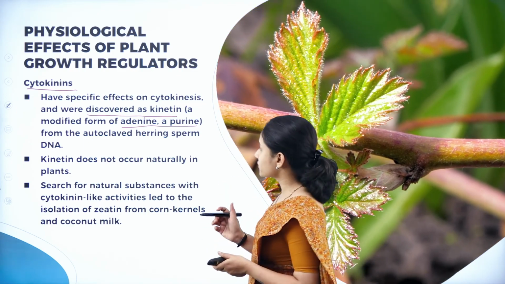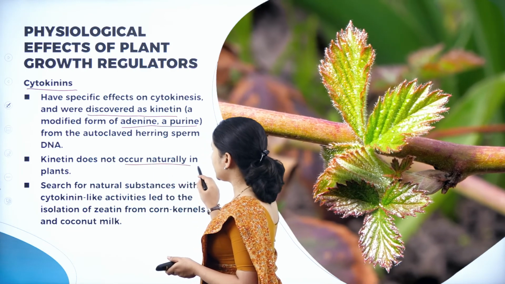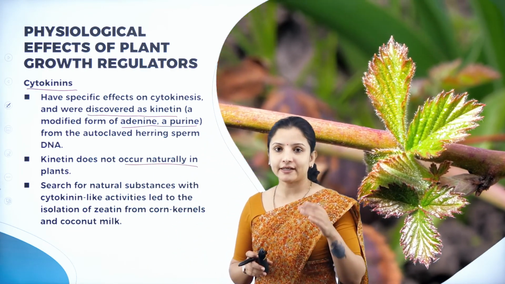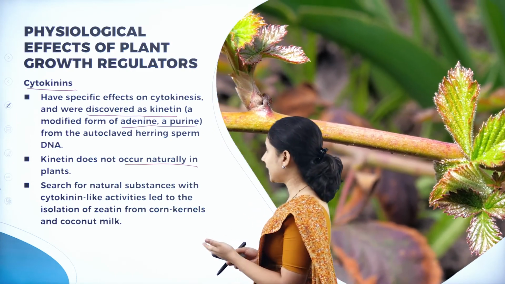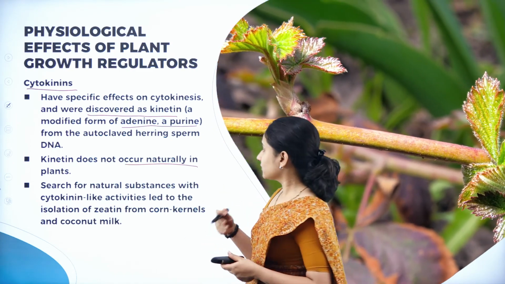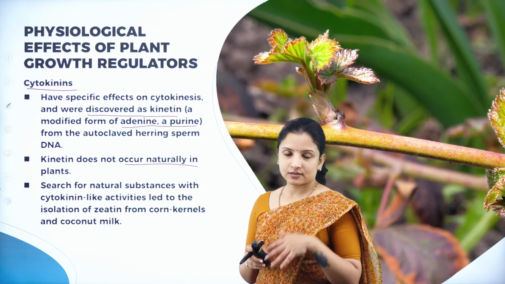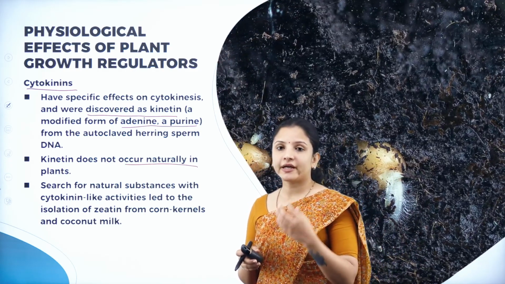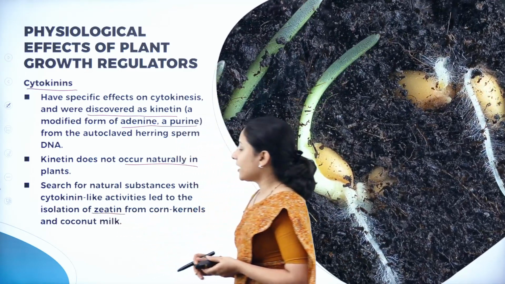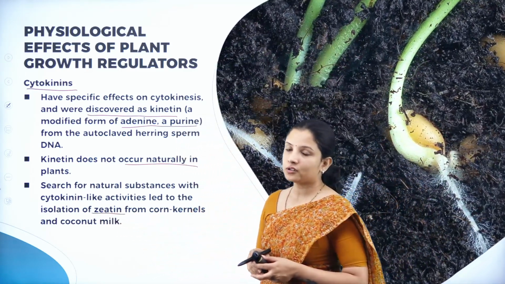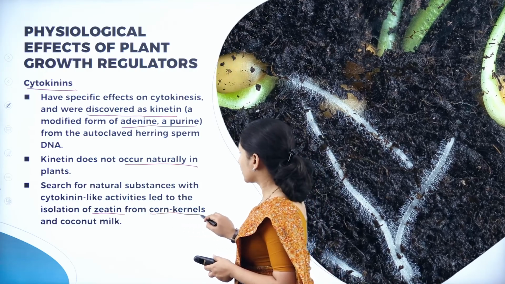Kinetin usually does not occur naturally in plants, but scientists still started to find out whether kinetin naturally occurs in plants. During that search they found some cytokinin-like substances which they called zeatin. Zeatin was found in corn kernels, and also in coconut milk.